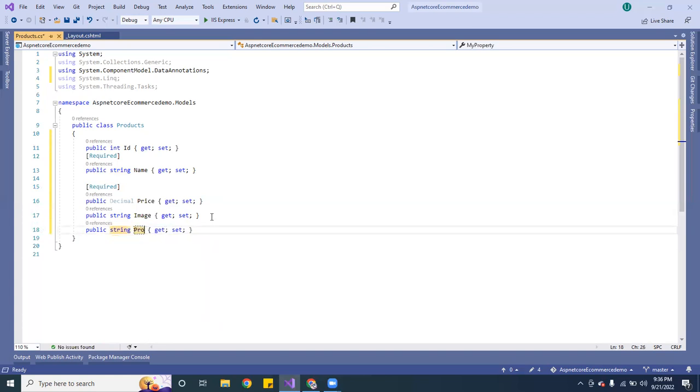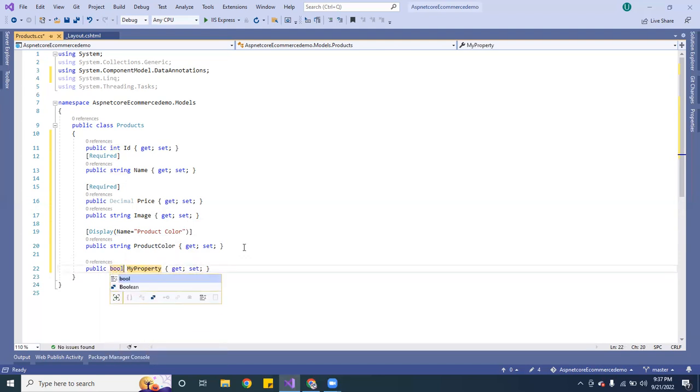So I'm going to do product. This one is going to be color. And this one I'm going to use the display, and I am going to display the name. What I want to do is put product color. That's what I wanted to display. All right, so the next one is going to be after product, and I want to use a Boolean to see if it's available. I'm going to put down available. Make sure you spell it correctly.